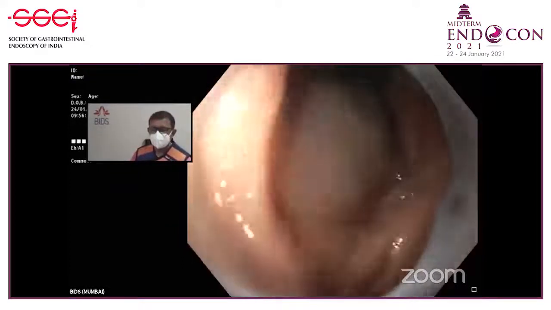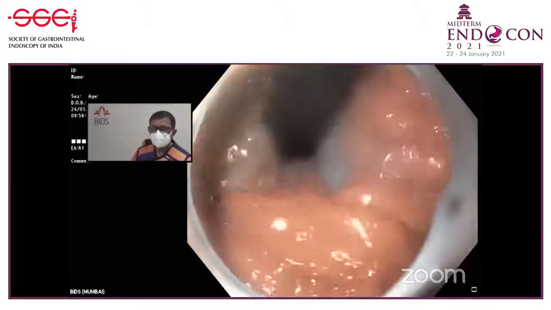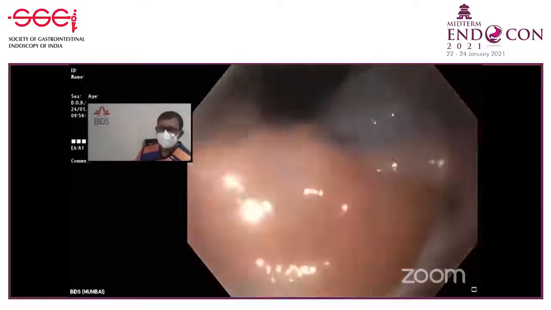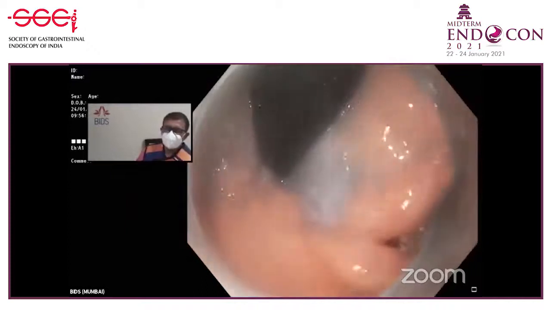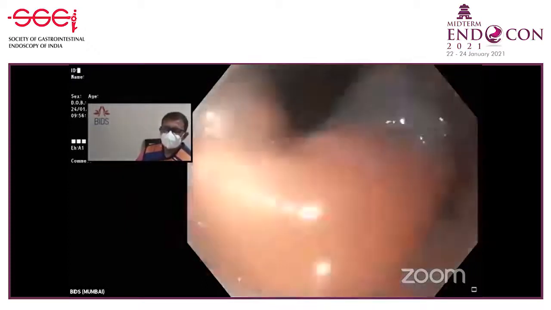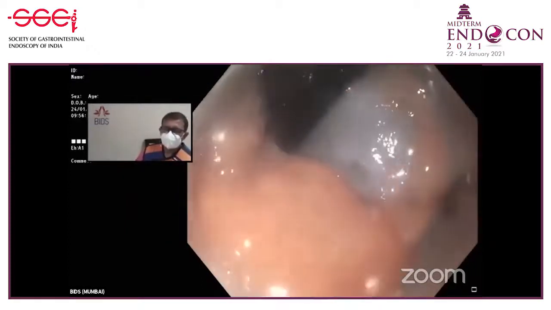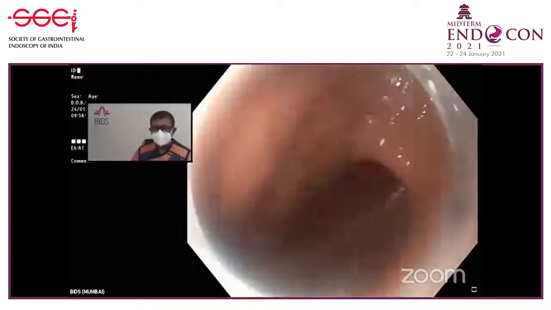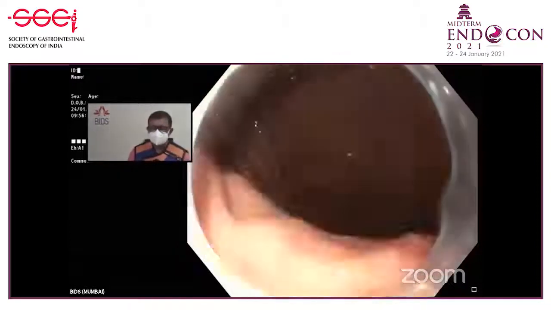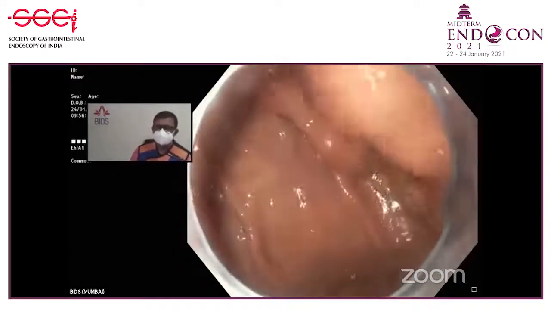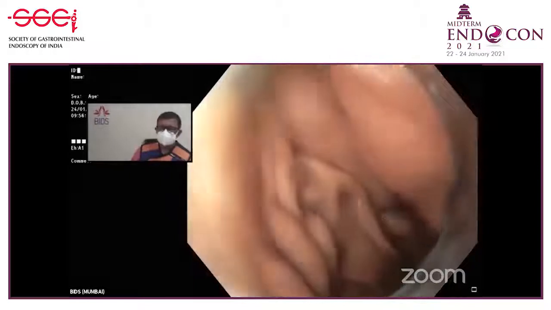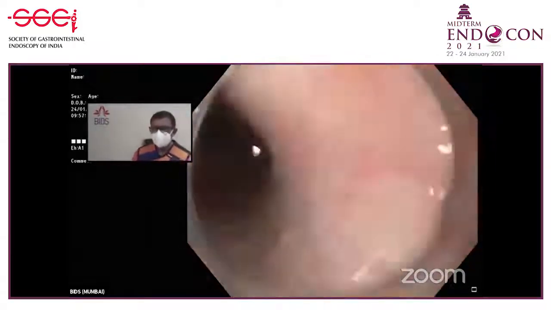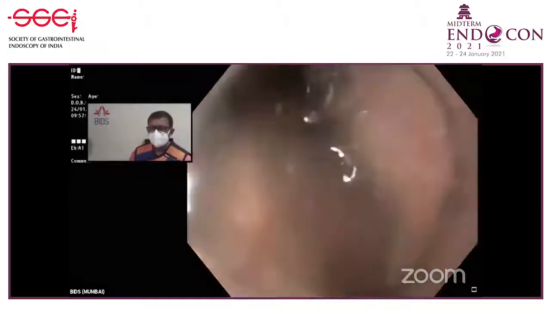I think that's fluid inside towards the greater curvature. The tunnel is on the lesser curve side. Yes, this is the tunnel direction. Little bit more we can. So we'll clean the scope a little bit. Little bit more is required.